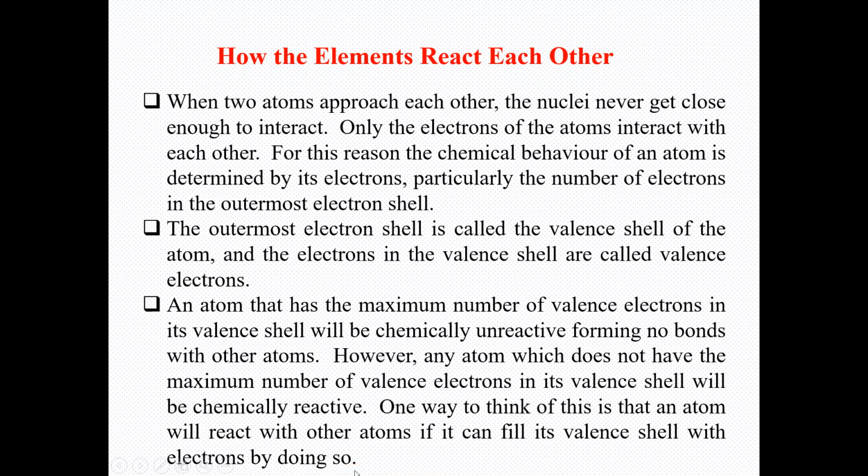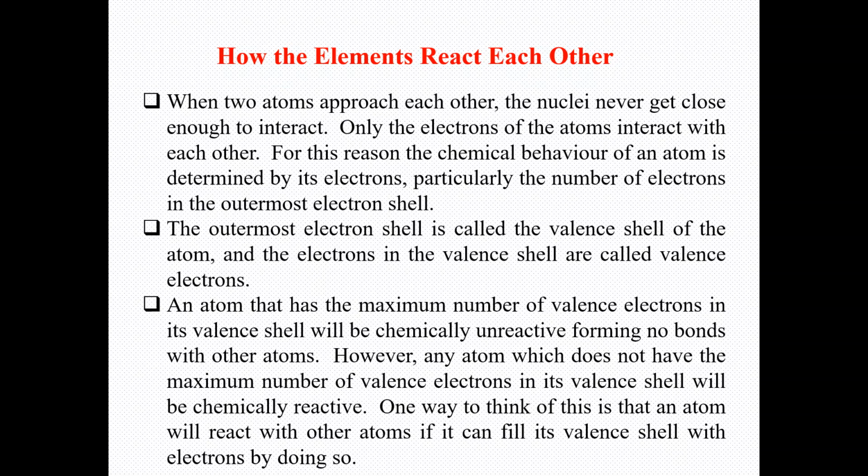An atom is considered reactive if it either has excess electrons to give to other elements, or has the tendency to gain electrons from other elements. So chemical reactions mostly occur between elements which have the tendency of giving, sharing, or taking electrons.